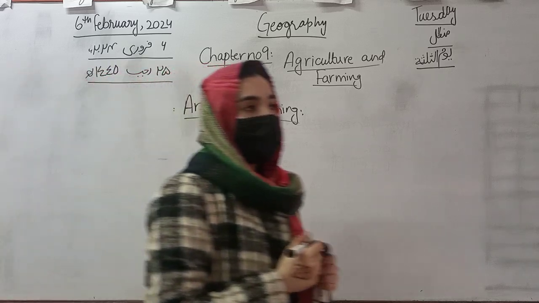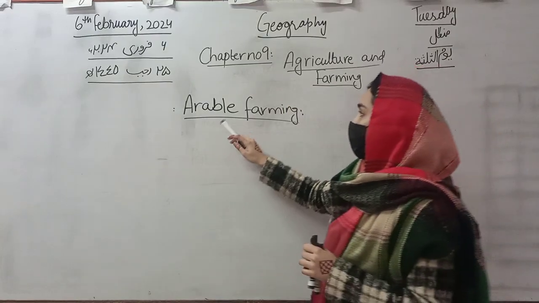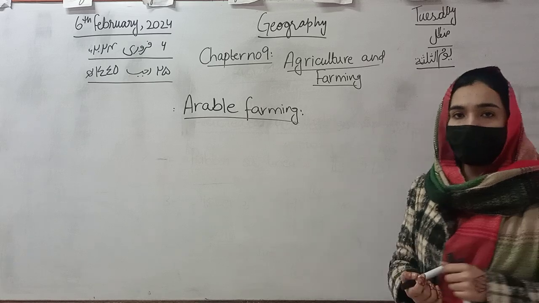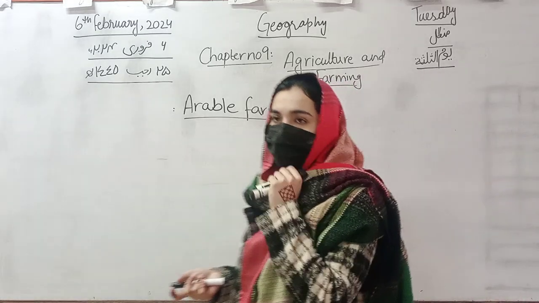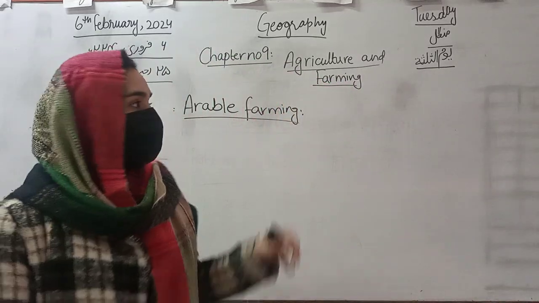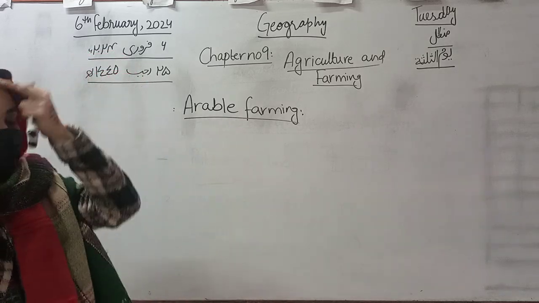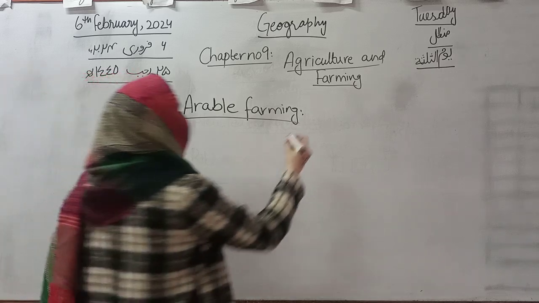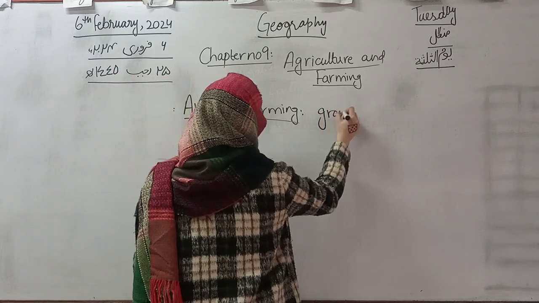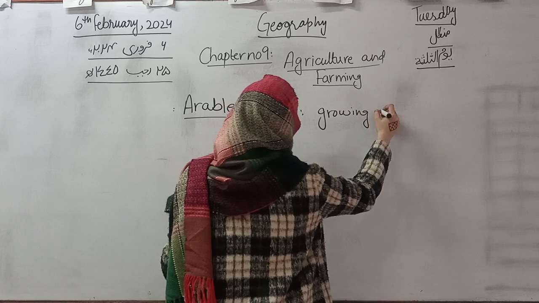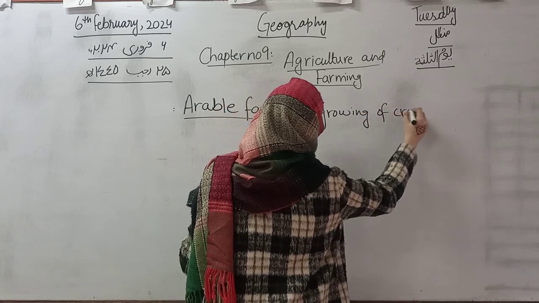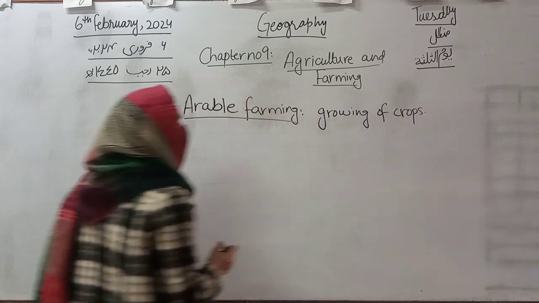Yes, very nice, Ayan. This is the one in which we can grow our crops, different types of vegetables and different types of pulses. So growing of crops is what we study in arable farming.